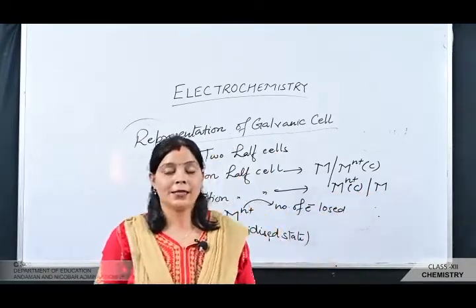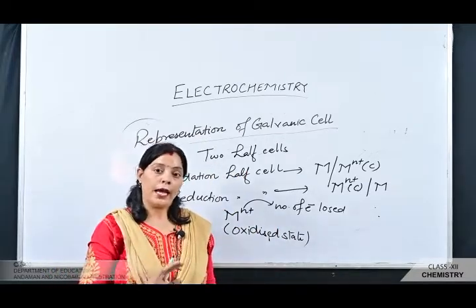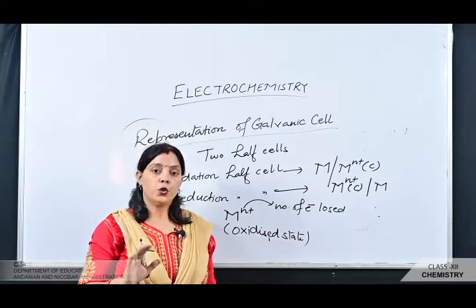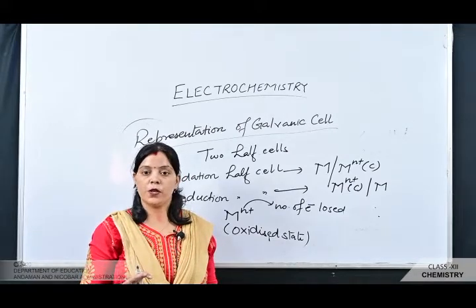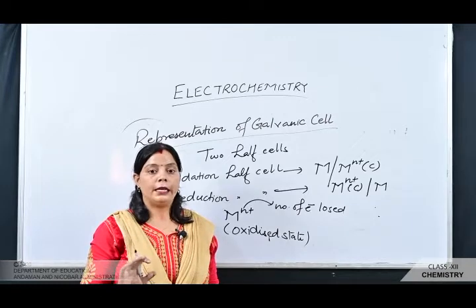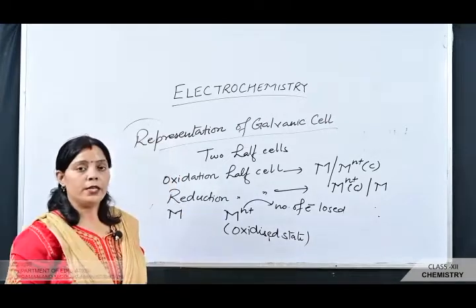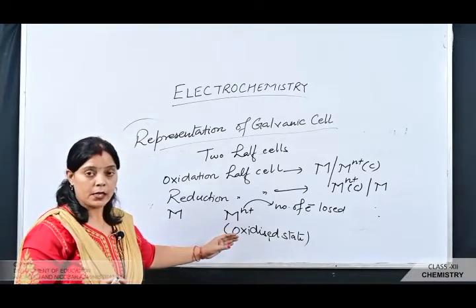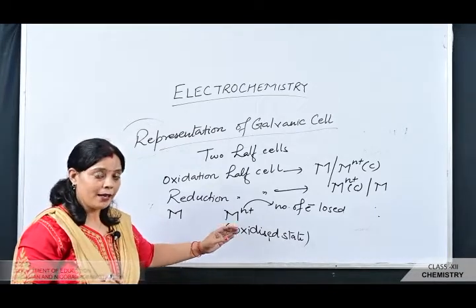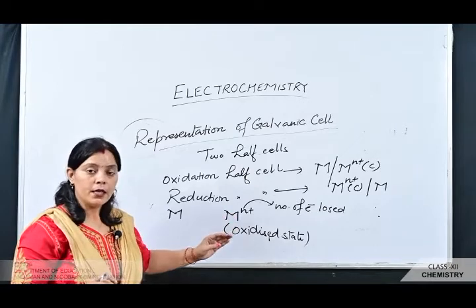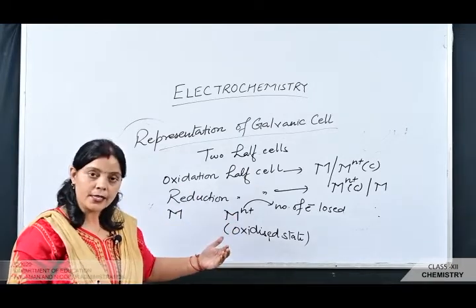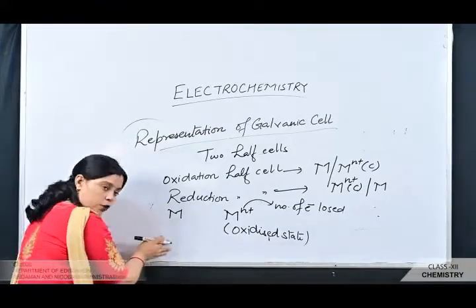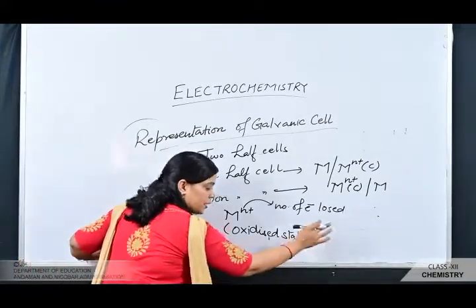A cell is represented by writing the cathode on the right hand side and the anode on the left hand side. The two vertical lines put between the two half cells indicate the salt bridge. So students, how can we represent the galvanic cell, the Daniell cell? The anode is represented on the left hand side and the cathode on the right hand side.